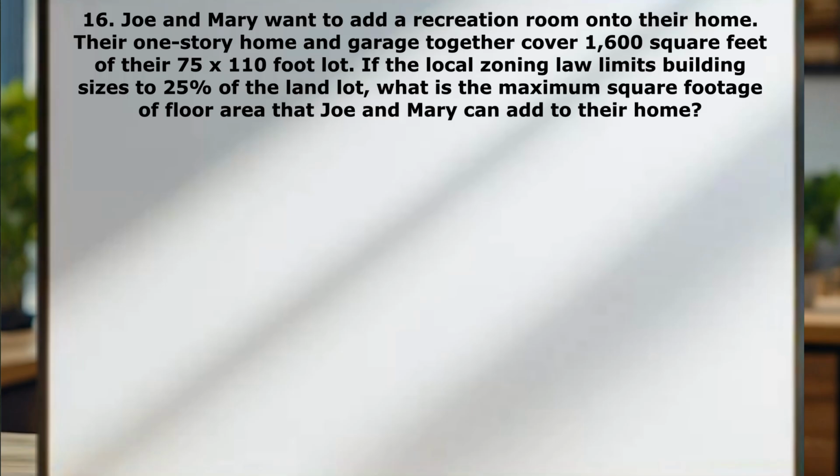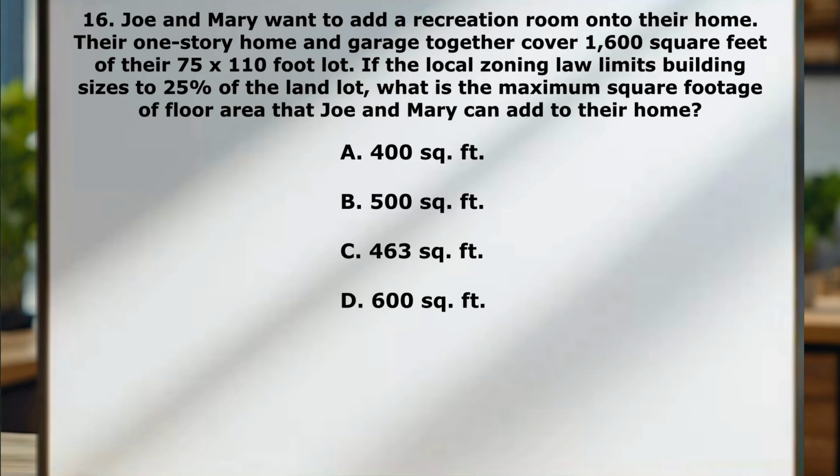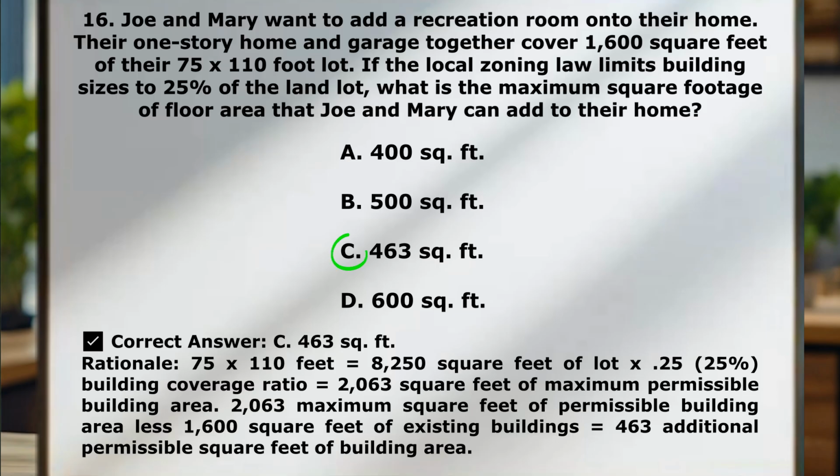If the local zoning law limits building sizes to 25% of the land lot, what is the maximum square footage of floor area that Joe and Mary can add to their home? A, 400 square feet. B, 500 square feet. C, 463 square feet. D, 600 square feet. Correct answer here is C, 463 square feet.